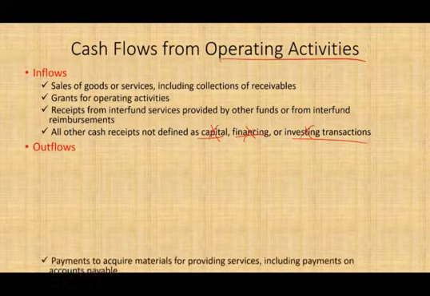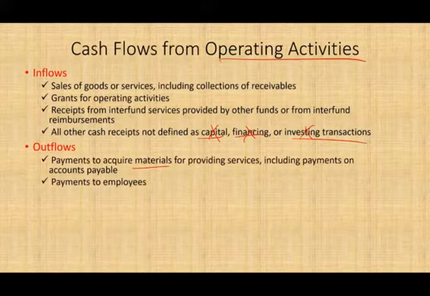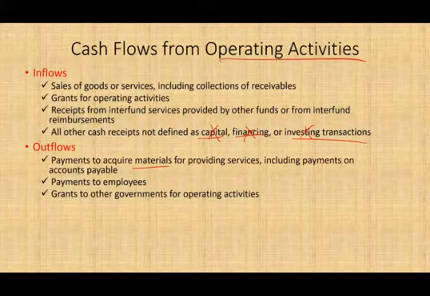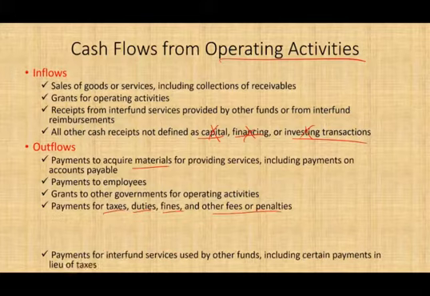Outflow of cash under operating activities would involve payment to acquire material for providing services, including payment on accounts payable, obviously to pay for our suppliers because we're operating, payment to employees, grants to other governments for operating activities. If you grant other governments a grant for their operating activities, that's considered an outflow of cash under operating. Payment for taxes, duties, fines, and other fees or penalties that deals with your operation, obviously.